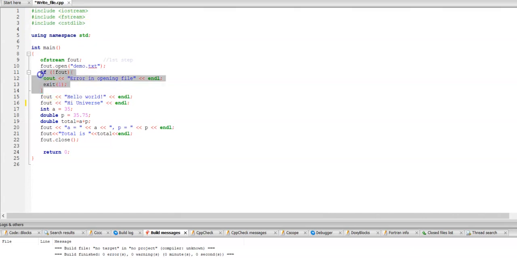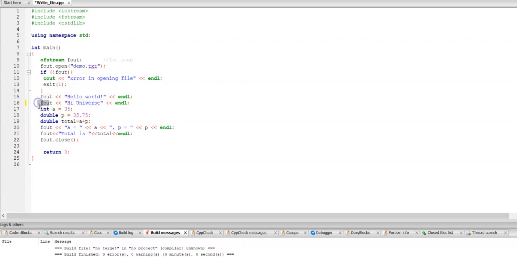So if the fout object is able to create and open demo.txt, then this particular code that I have highlighted over here will not be executed. It will come to this statement. First of all, using the fout object, we are inserting the "hello world" statement, that is a string, inside the file. Which file? The demo.txt file. Like we were using the cout object to insert data and strings into the console, similarly we are using the fout object to insert the data into the text file. The second statement that we are inserting into the file is "hi universe",